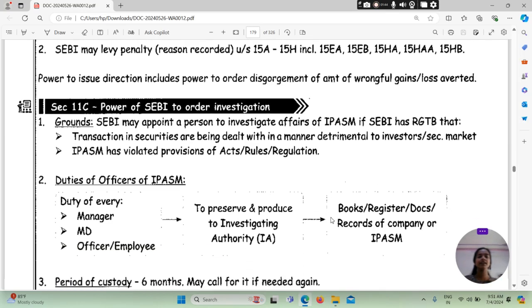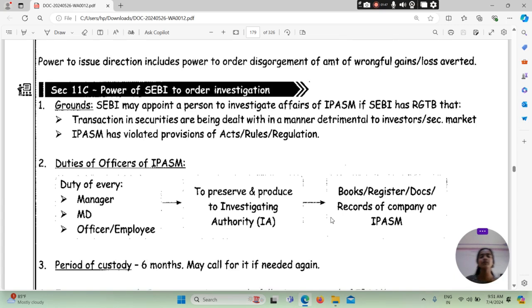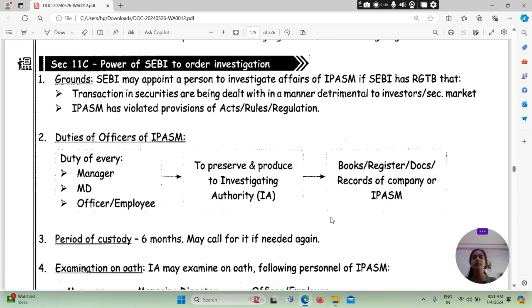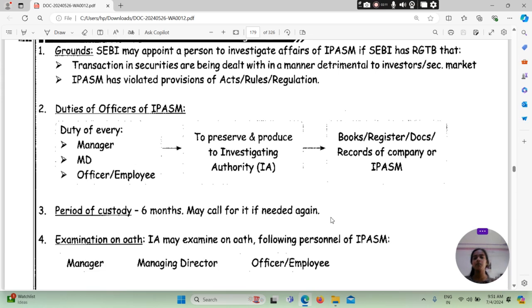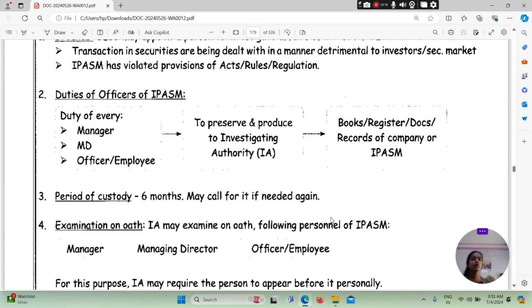Then further discussion है relating to section 11C, that is the power of SEBI to order investigation. What will be the power of SEBI to order investigation, क्या बात करता है, ground: SEBI can appoint a person to investigate the affairs of IPASM. सेबी जो है वो appoint कर सकता है किसी person को ताकि वो investigate कर पाए the affairs of IPASM, if SEBI has reason to believe that transactions in securities are being dealt with in a manner detrimental to investors or security market, and IPASM has violated the provisions of the Act and regulations and rules and all such things.